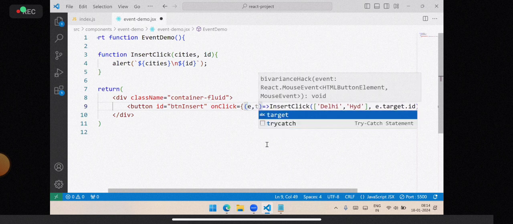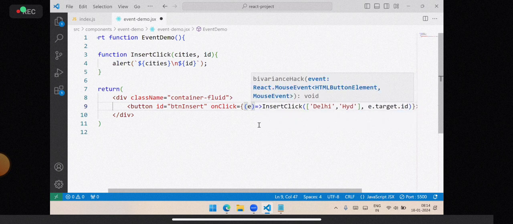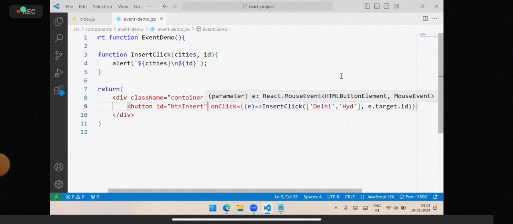It will allow only one, and that contains both element related details as well as event related details. These you can send into the event where you can collect and use them.